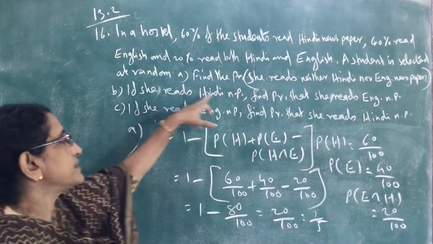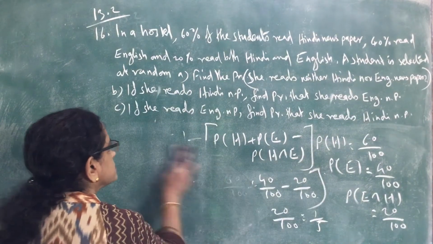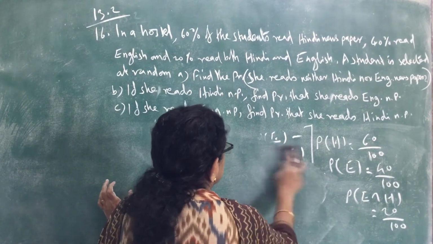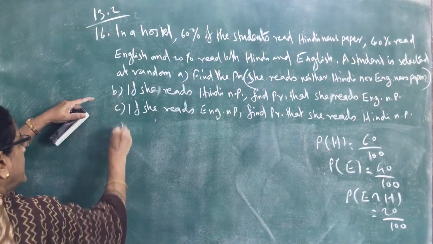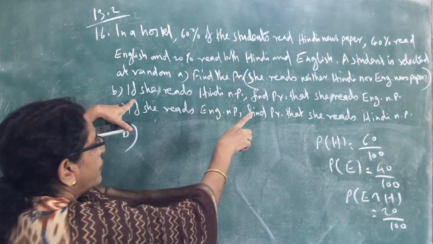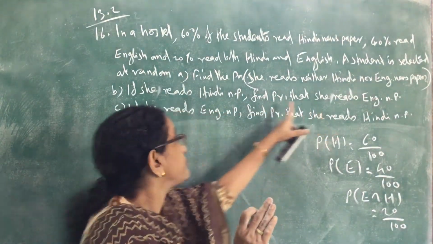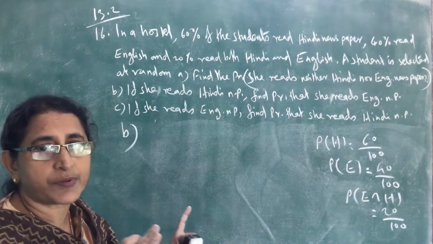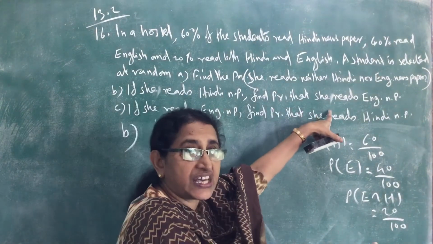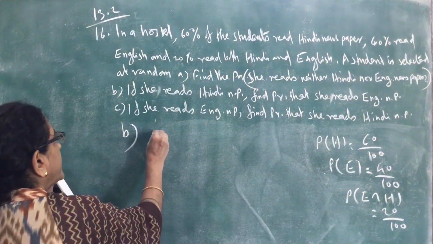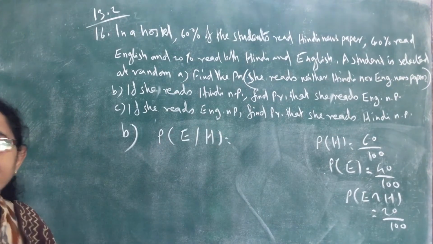The given event is that she reads a Hindi newspaper, H, and we want to find the probability of E. So we want to find probability of E given H. This is the required probability in the second question.